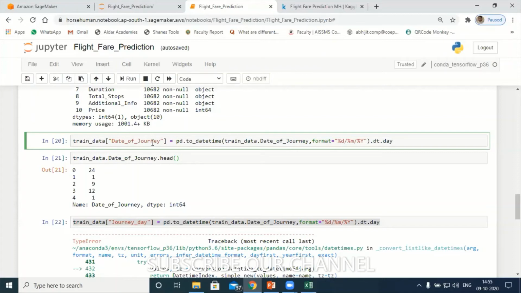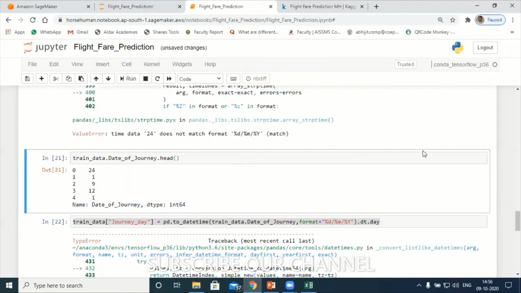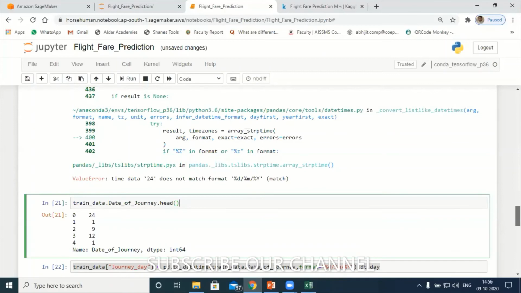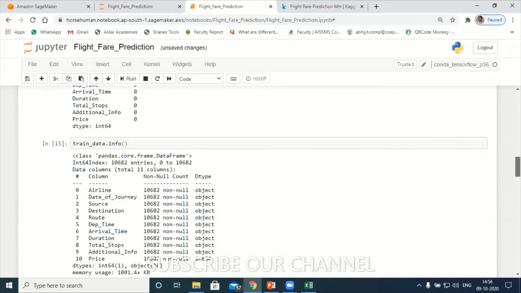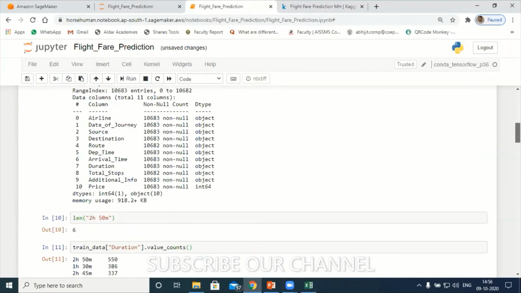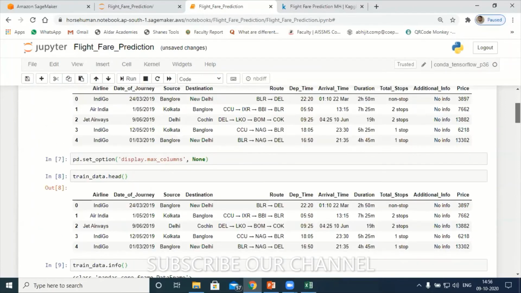Anyways, journey day, underscore day. Let me run this. Shift and enter. Again, it got executed. What was the problem? Let me delete this. Sir, I guess the data got modified. Yeah, the data got modified. Sorry, I took it directly, so that's the reason it got modified. Let me run the data again.